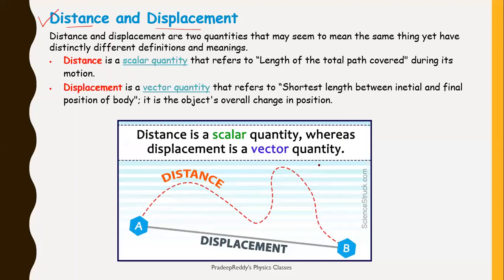Even then, once again, I am going to explain it. Let us consider A, which is the initial position of the particle, and here is position B, which I name the final position.